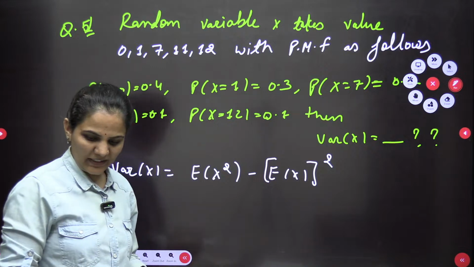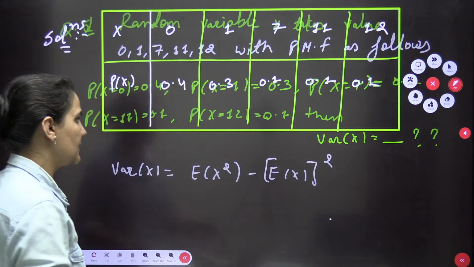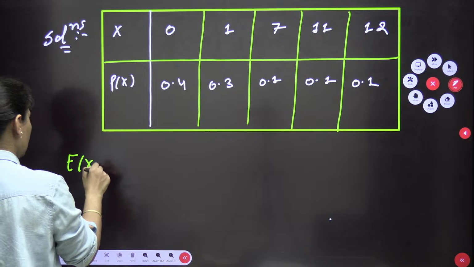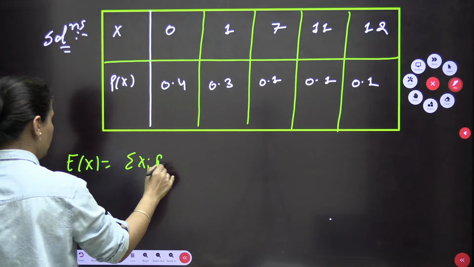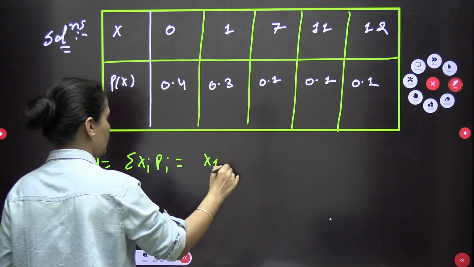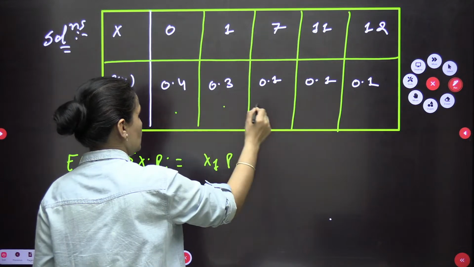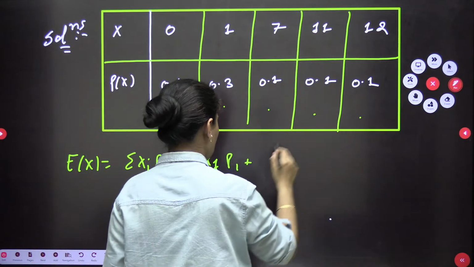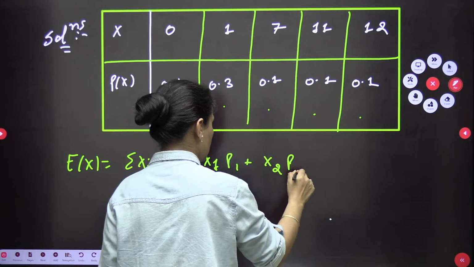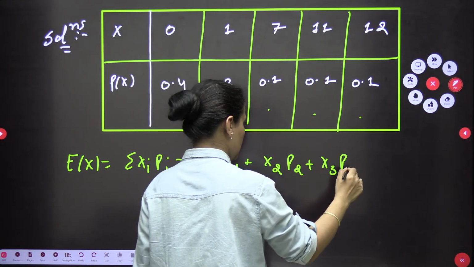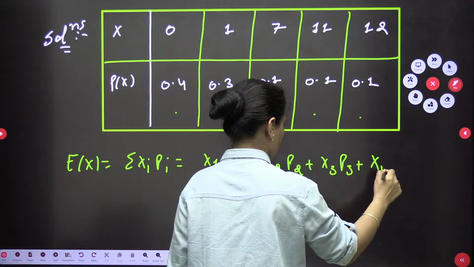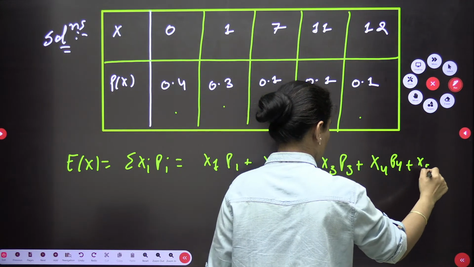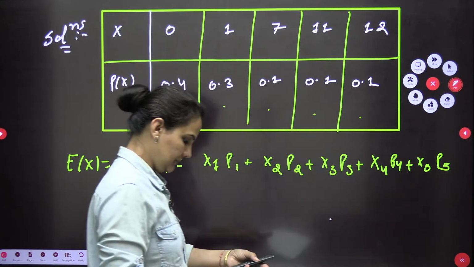So first of all, the expected value of x we need to find out, E(x). For finding the expected value, we know very well it is the summation of xi pi. Here we are having x1 p1, x2 p2, x3 p3, x4 p4 and x5 p5. 5 values available.